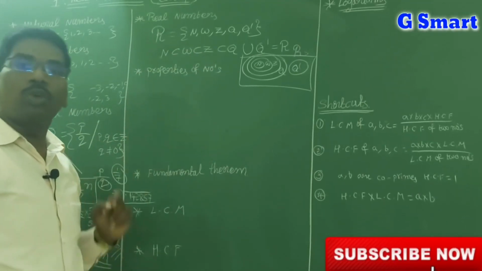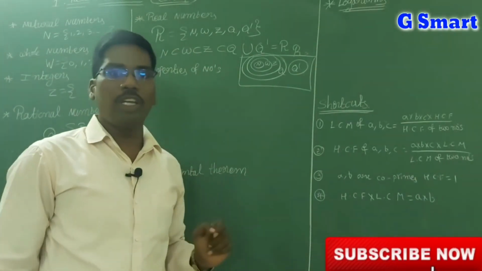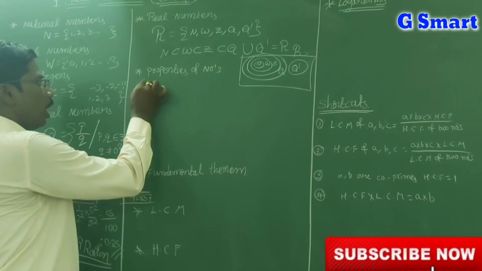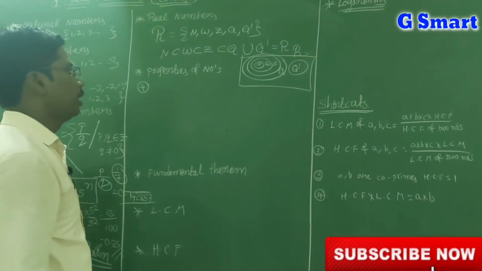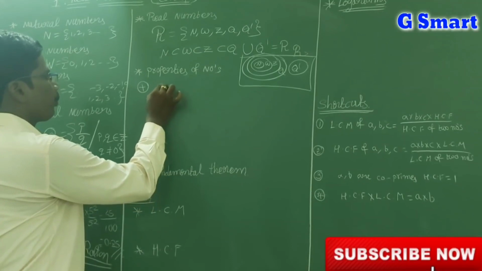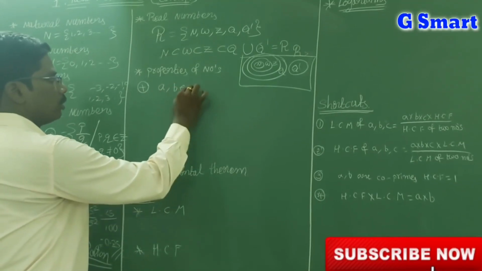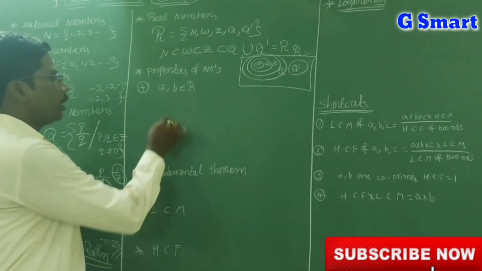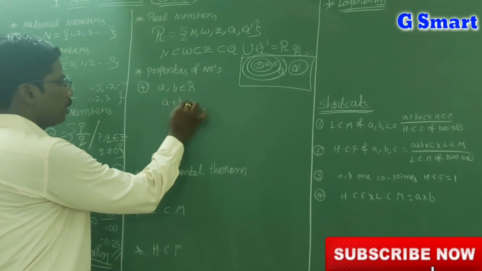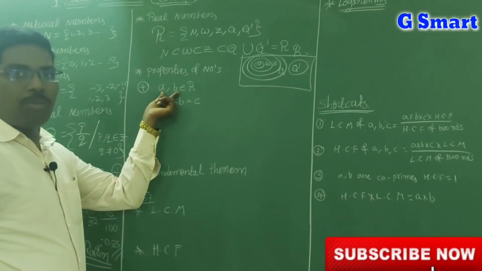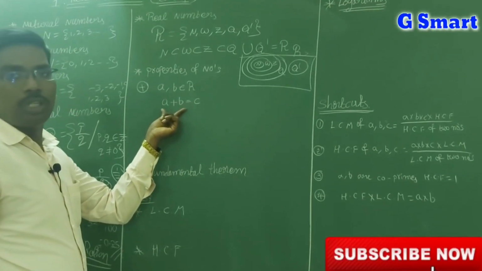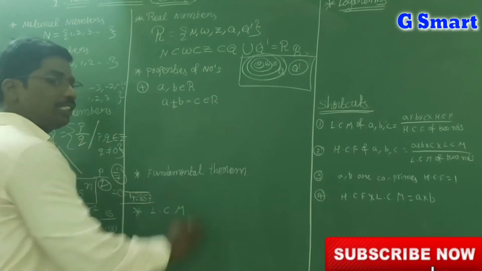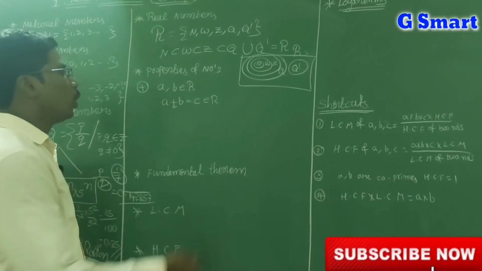Now, properties of numbers are very important, because they are given in the polytechnic set. Under addition first I will say, and after that under multiplication. Let a, b belong to real numbers. If you do addition, a plus b is equal to c, and c is also a real number. Then plus is satisfying the closure law.